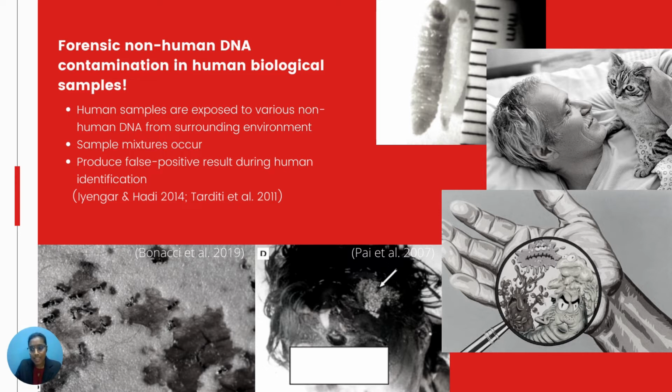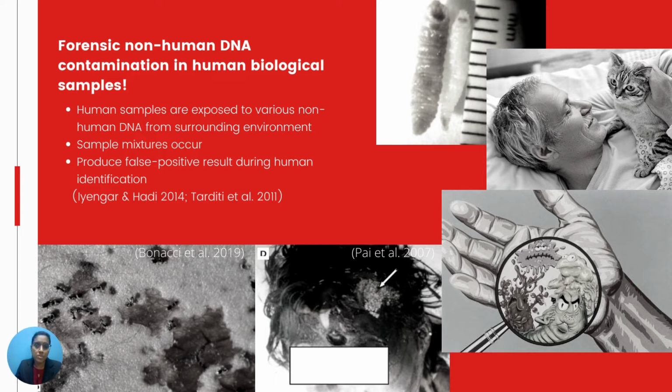The black tiny things in this picture show ants found on human skin lesions, where the necrophagous ants are eating the human skin tissues. The second picture shows larval colonization on decomposed dead bodies. The third picture shows that microorganisms such as bacteria are very commonly found on human skin. Furthermore, pets such as cats and dogs may also live on or feed on human bodies. These circumstances could lead to sample mixtures between human and non-human samples.